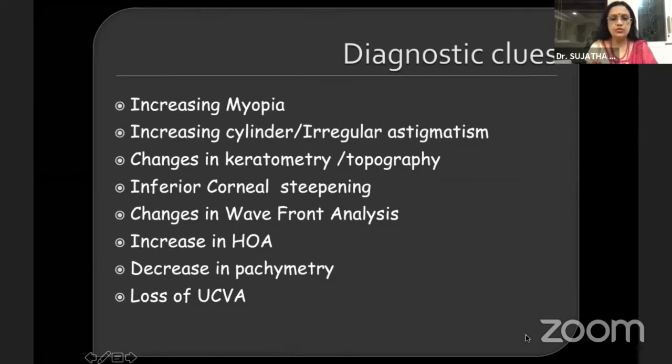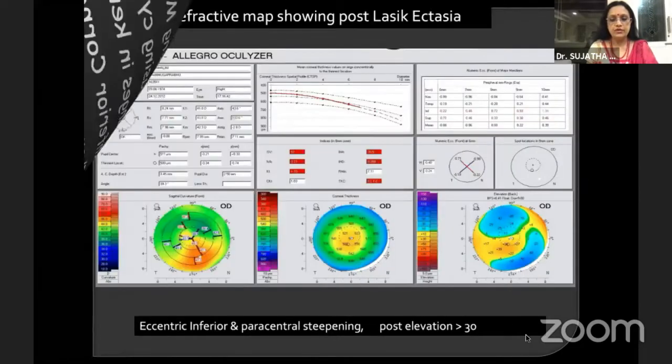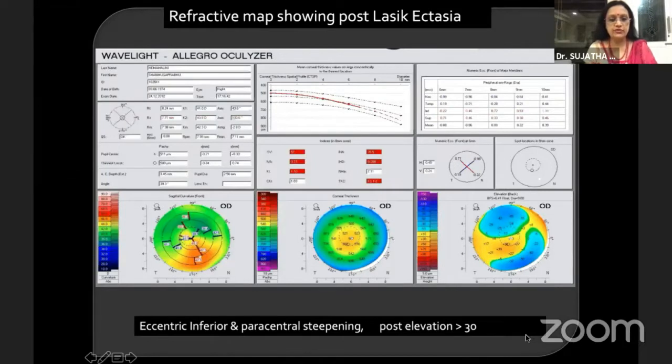So diagnostic clues are increasing myopia, increasing cylinder, change in keratometry and topography, inferior corneal steepening, change in wavefront analysis, increase in higher order aberrations, decreased pachymetry, and loss of uncorrected visual acuity. So this is a characteristic case of post-LASIK ectasia. You can see the eccentric, inferior, and paracentral steepening with almost all the parameters being affected.